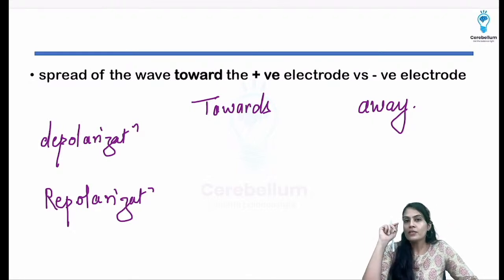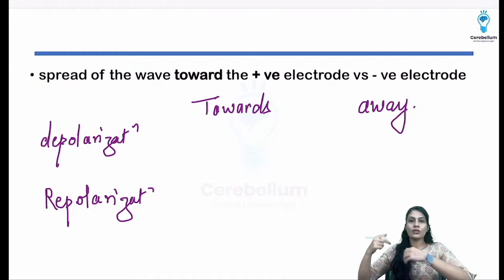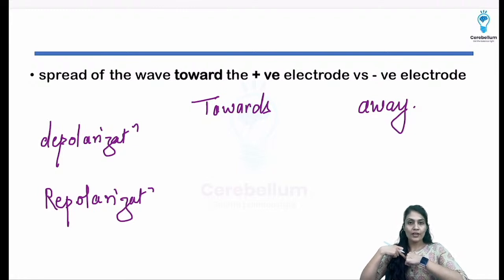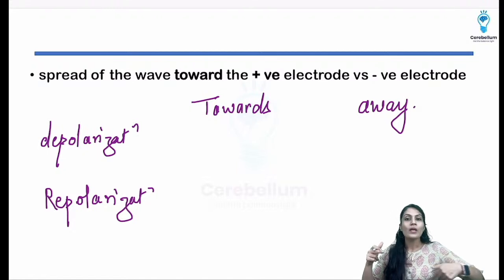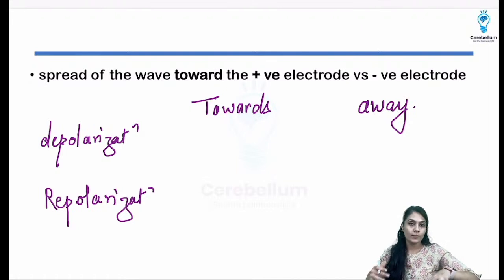Okay, if it is a wave of depolarization, that means positive charges are moving, right? Suppose I have attached the electrode over here. The SA node, as it is going to fire, is going to go away from that electrode, not towards. But if I see V1, that is going to show that the depolarization wave is coming towards it, right?